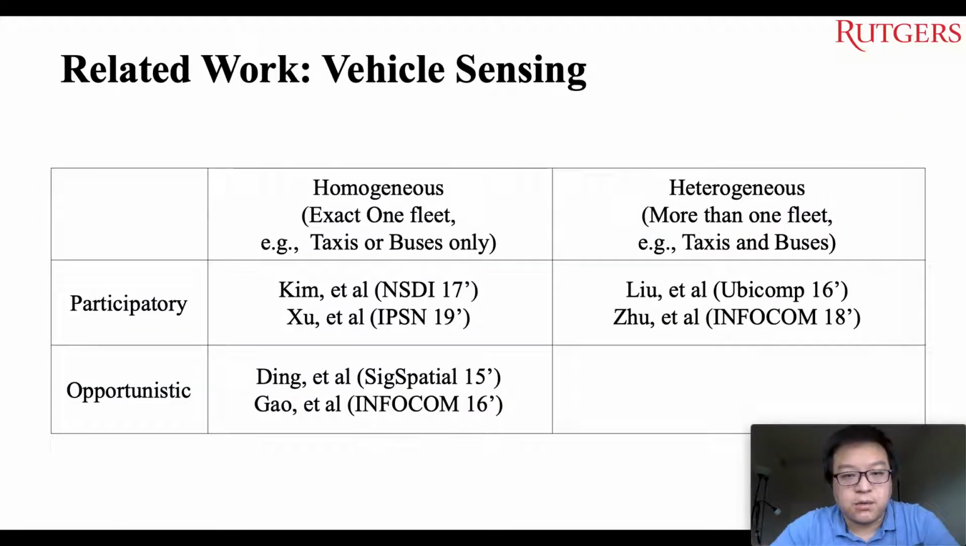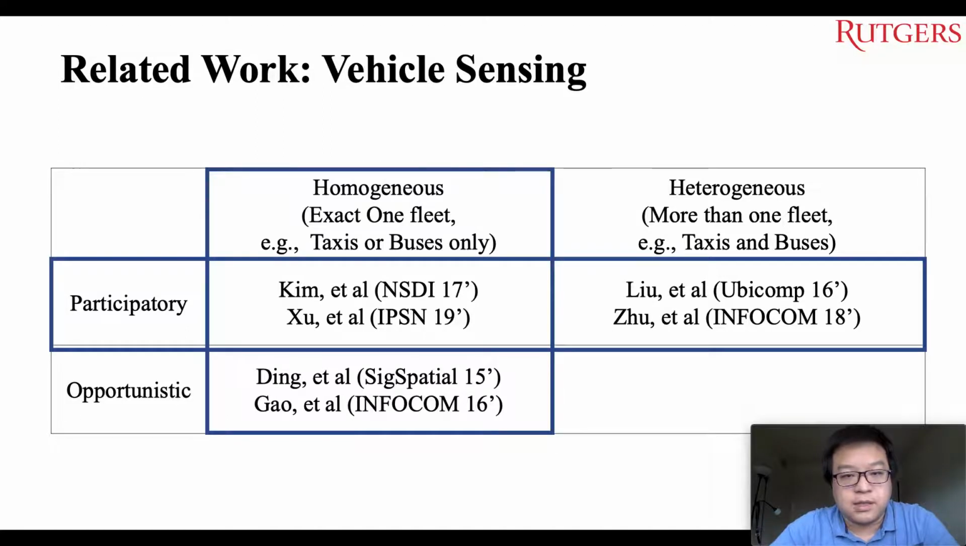We use a 2D table to summarize the existing work for vehicle sensing, such as methods designed based on the mobility pattern of homogeneous fleets and participatory mode. However, a common weakness of homogeneous methods is that a single fleet has bias on travel regions, while participatory mode requires effort from drivers. I will address these issues based on a new opportunity.